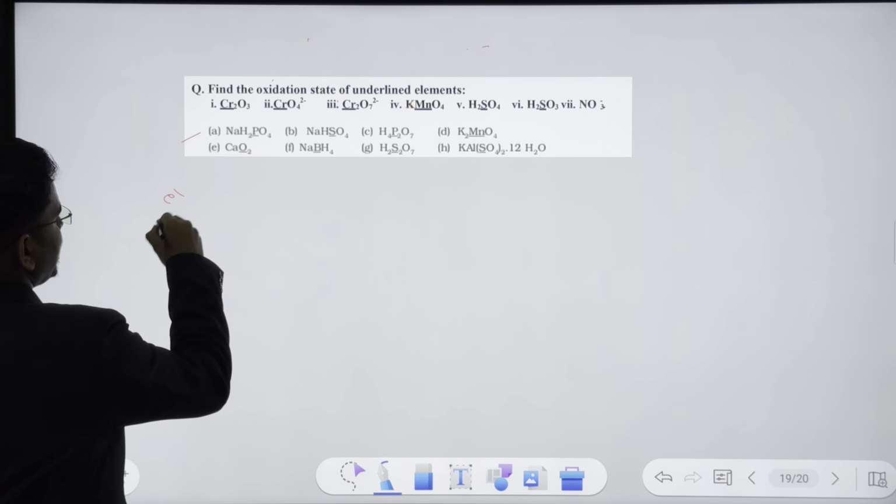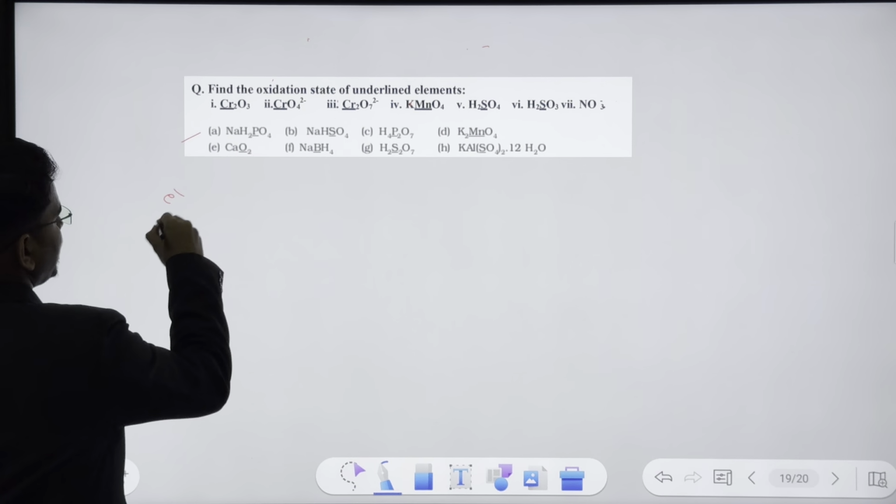+6 is the right answer. Okay, so that's all about finding out oxidation state. Now I'll explain to you 2 examples of how to balance the equation, guys. One will be an acidic medium, and one will be a basic medium. I believe that will be enough for you.